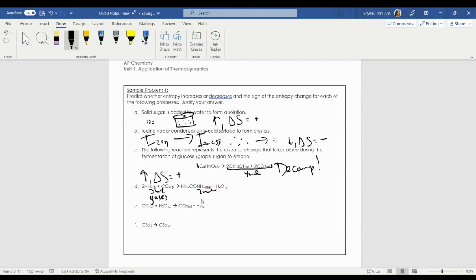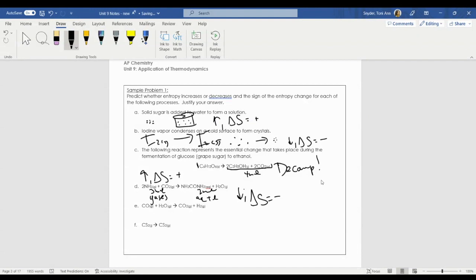On my product side, I have an aqueous species and I have a liquid. So no matter how you look at this, the entropy of this system must be decreasing. This is really not an entropically favorable reaction. This reaction may occur, but it might not occur as a result of entropy changes. And that's something we're going to consider. So my delta S here is going to be negative.